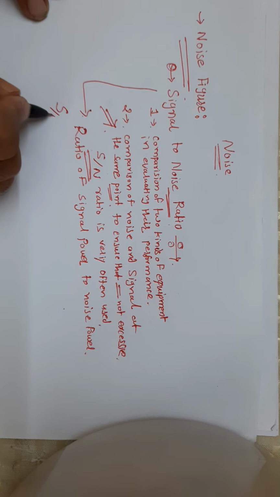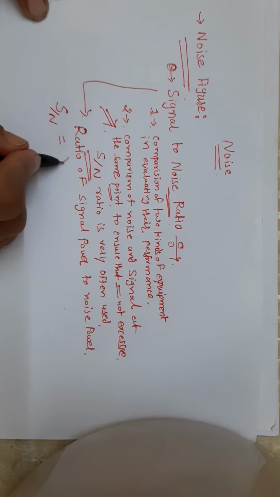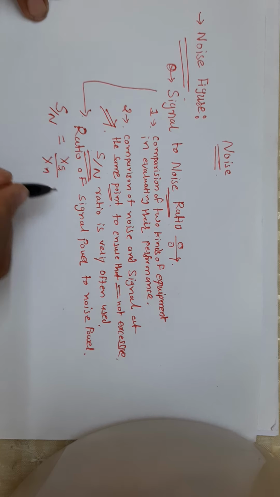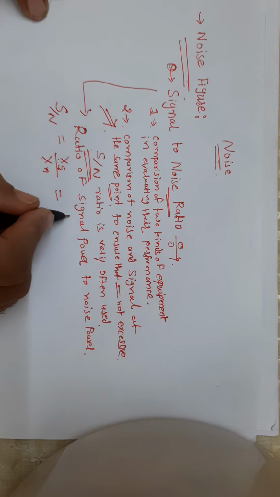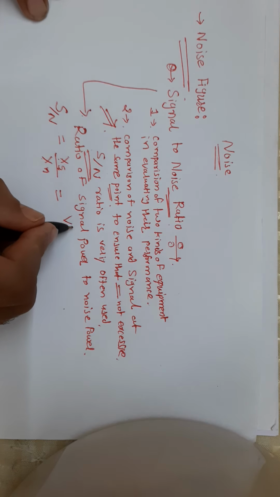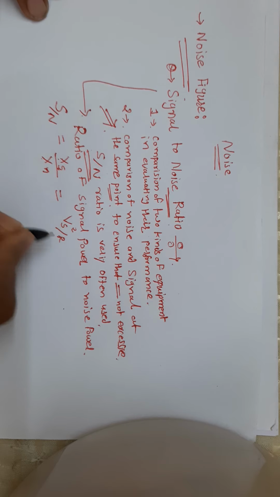That means S upon N is equal to signal power upon noise power, which is equal to Vs square upon R divided by Vn square upon R.